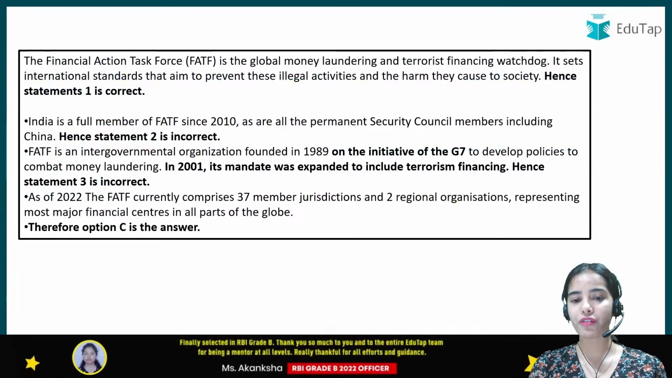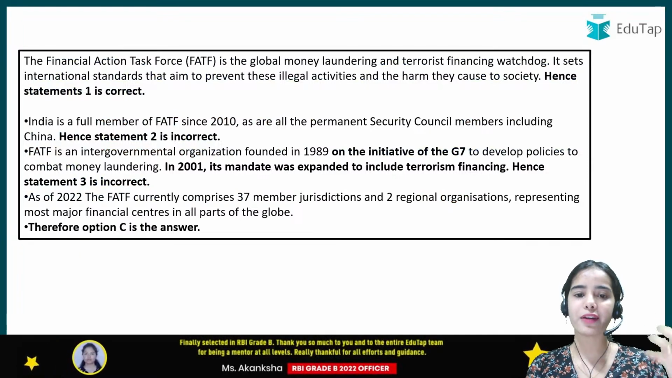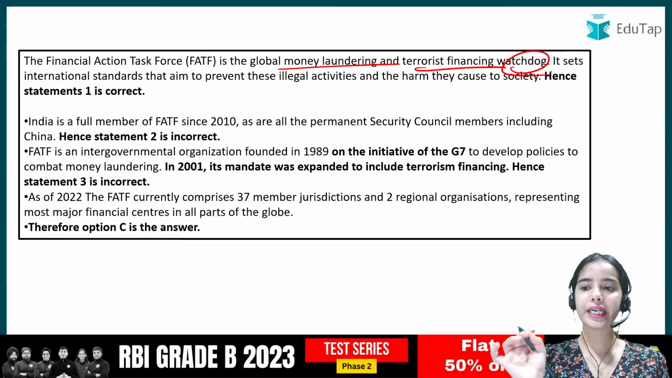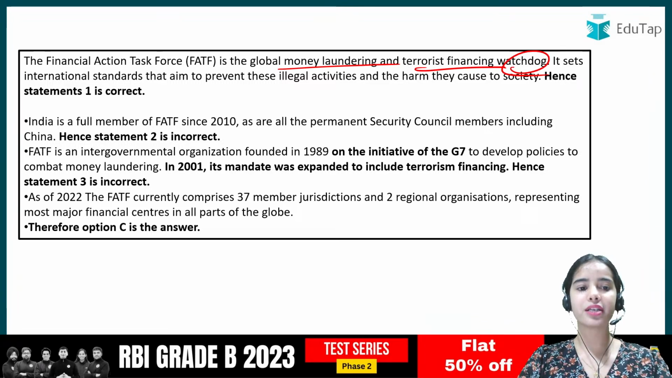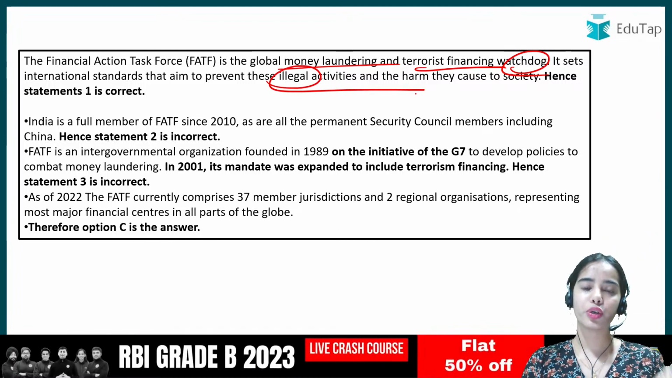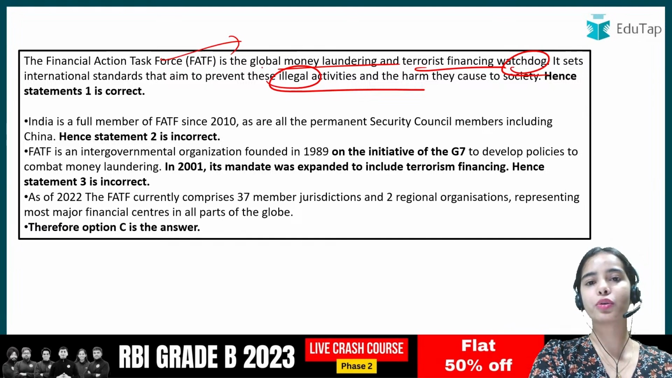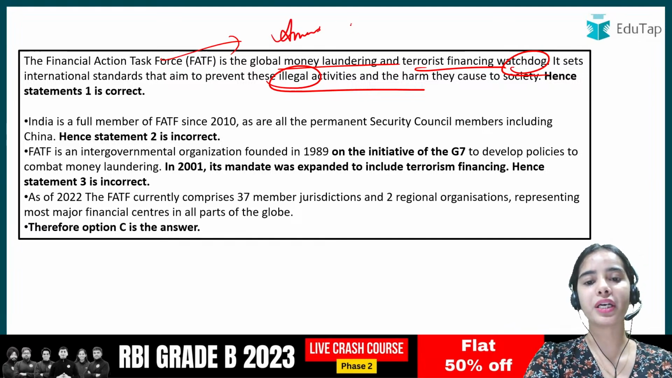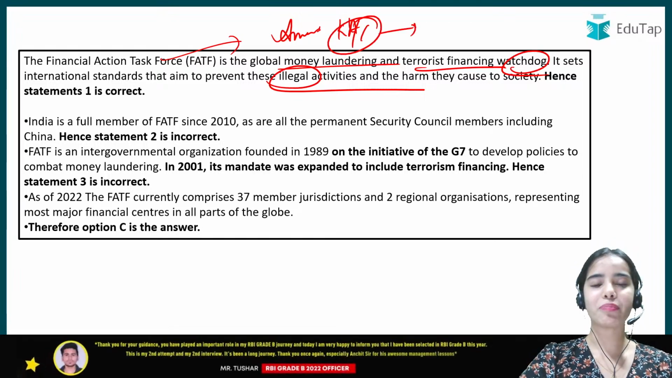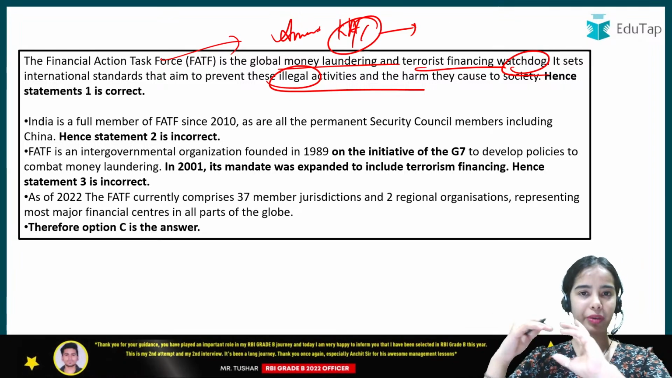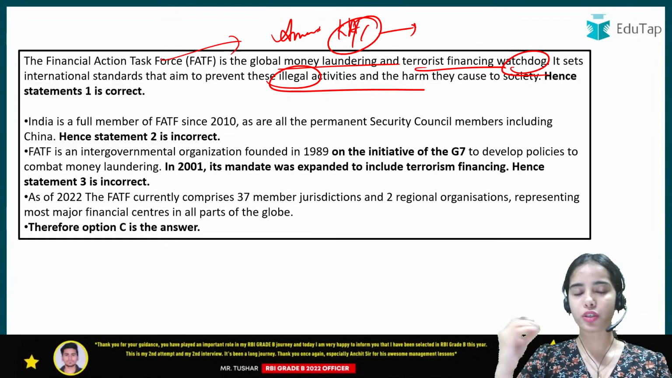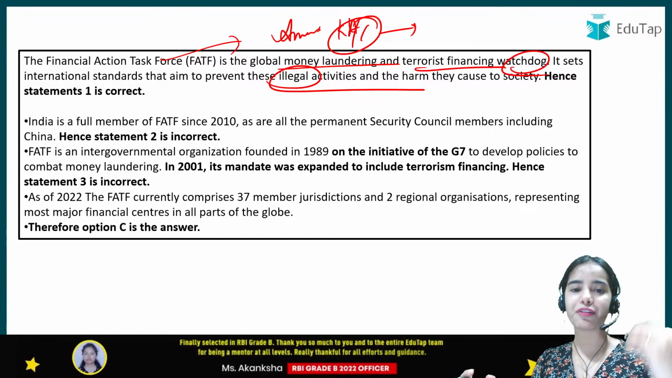So I hope you have understood the idea. You can read. The FATF is the global money laundering and terrorist financing watchdog. It sets the international standards that aim to prevent these illegal activities and the harm they cause to society. We are talking about FATF because there was an amendment in the KYC norms, so that they can be at par with the Prevention of Money Laundering Act 2005 and the FATF standards. Okay.